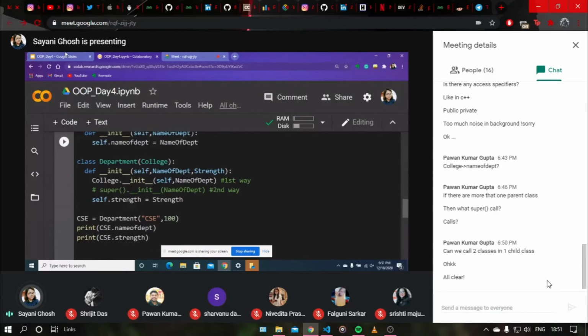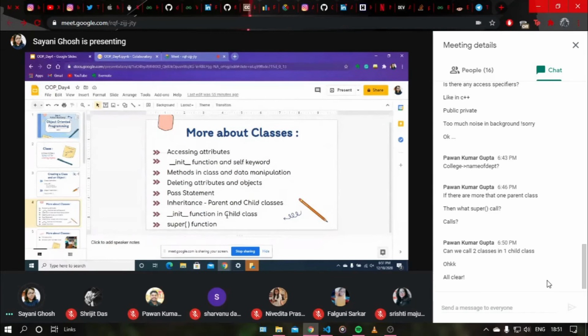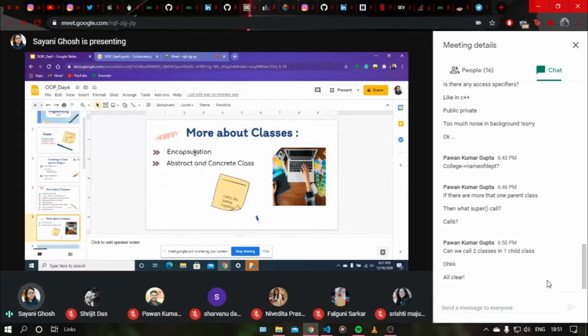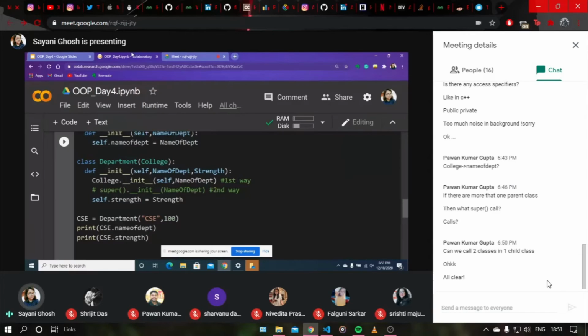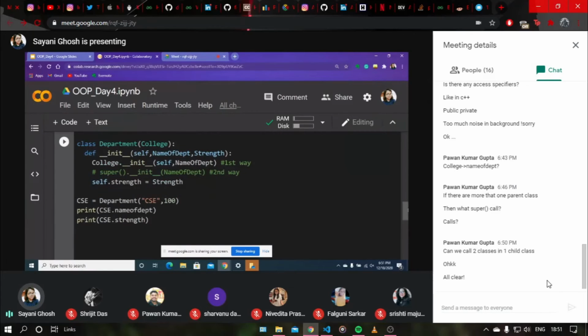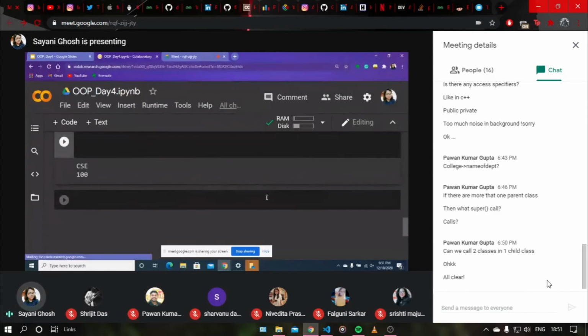Now next, moving on, this is done: the init function, child class and super function I told you about. The next interesting topic is, as Pawan asked me a few minutes before, if we can have access specifiers or encapsulation, basically if we can hide the data. So this is what I was going to cover. We are at that moment now.